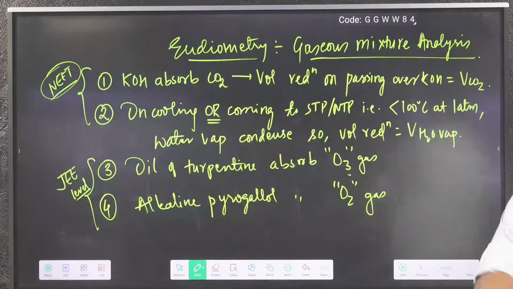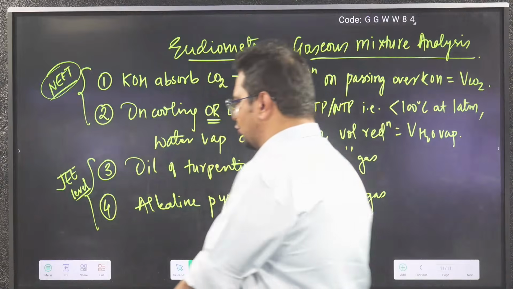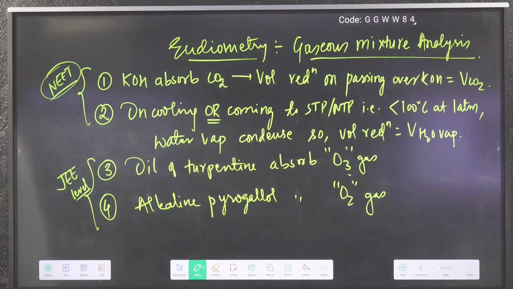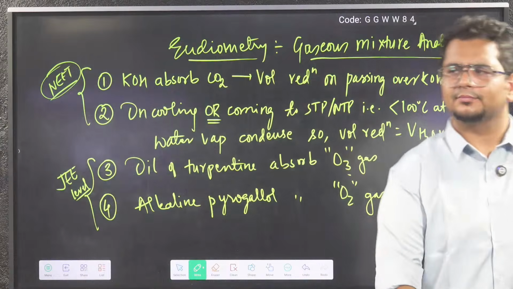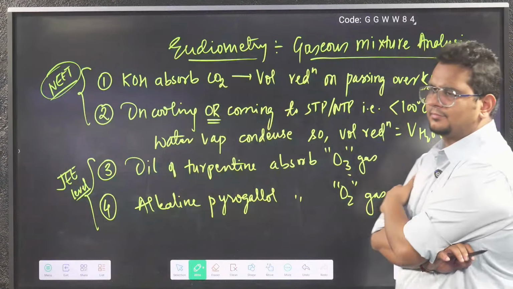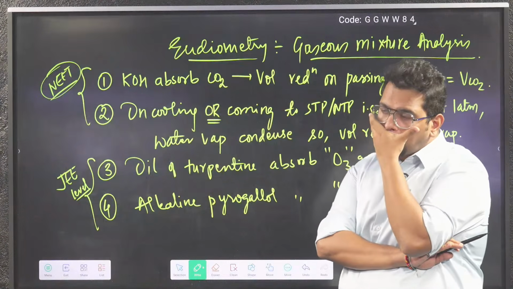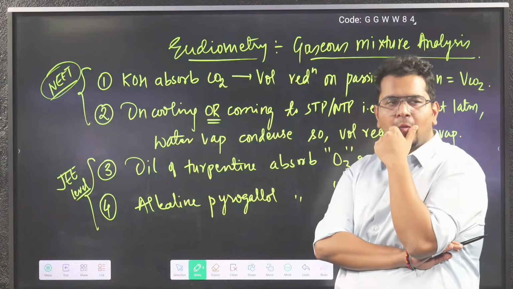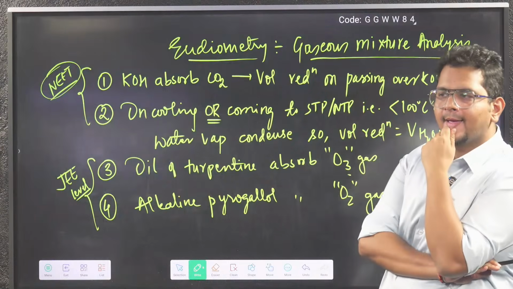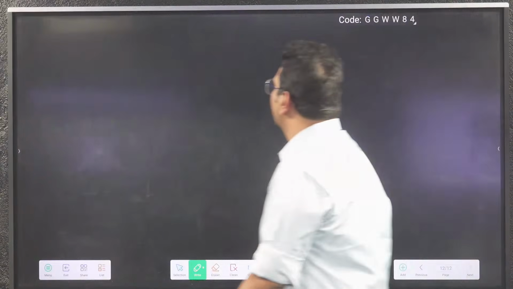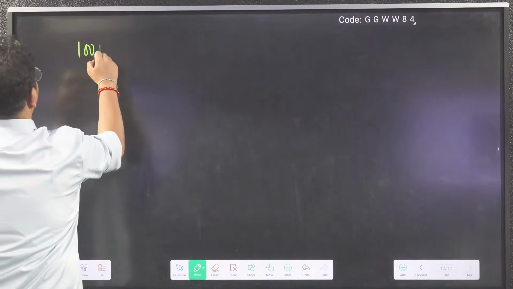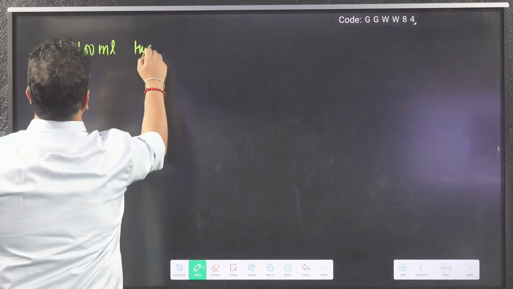Shall we carry on, bhai? Once you note this down, then we'll carry on to the questions. Starting with the dumbest of all questions, then we can level up a little. Done? Badhiya. So the question is: 100 ml hydrocarbon